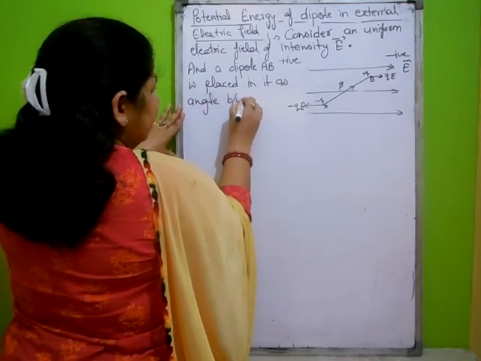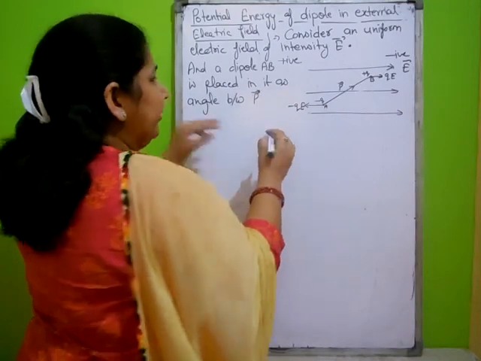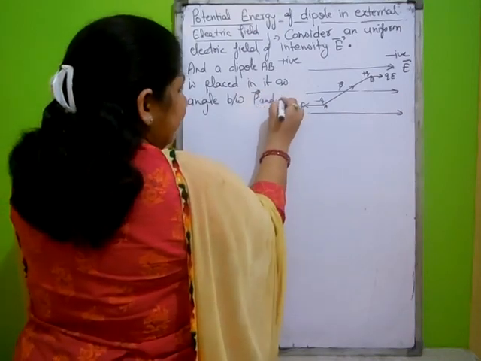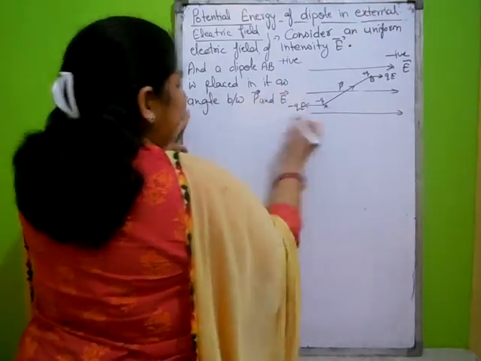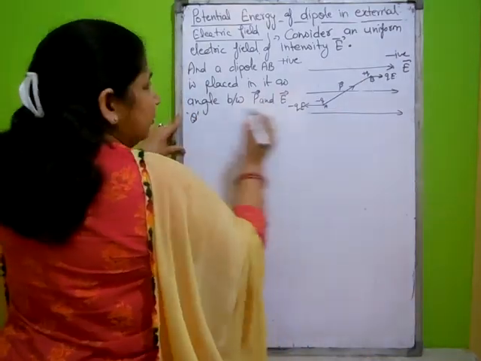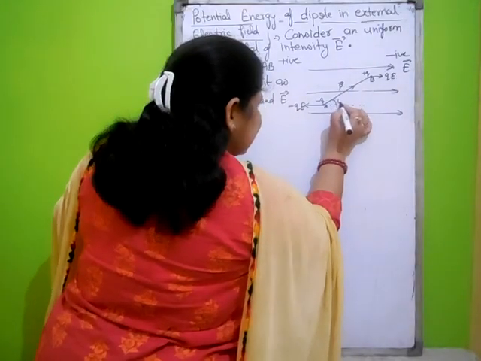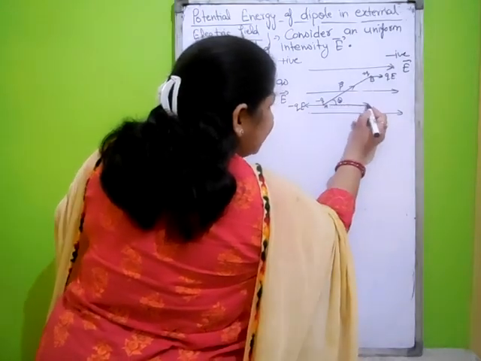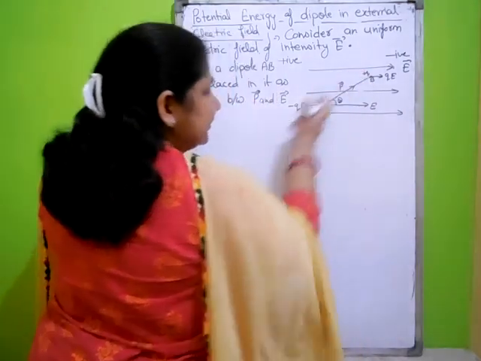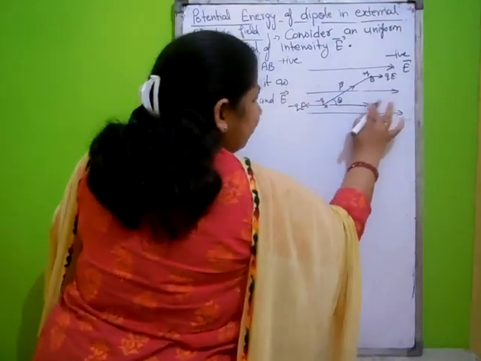The angle between vector P, means dipole moment, and vector E, means electric field intensity, is theta. We have taken the angle between E and P as theta. This is the direction of E, this is also the direction of E, and this is the direction of P. Then angle between E and P is theta.